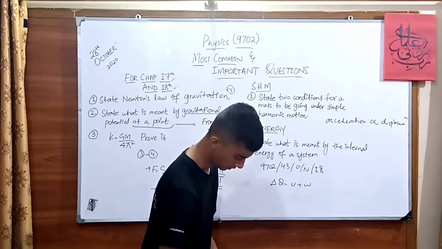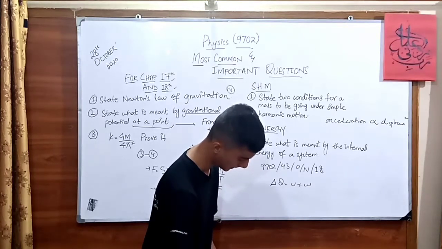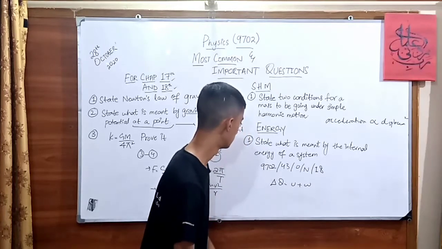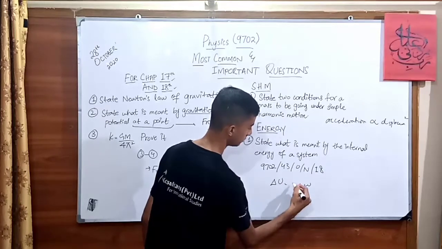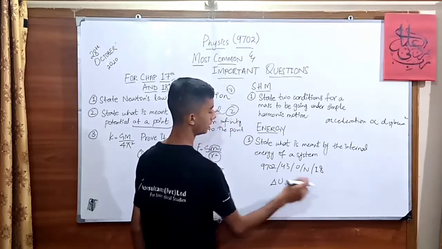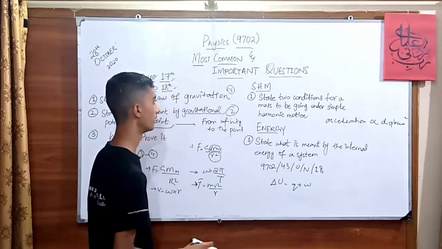So yes, sorry, the formula over there: U, the internal energy of a system, equals the energy plus the work done. Okay, this could be a formula as well.